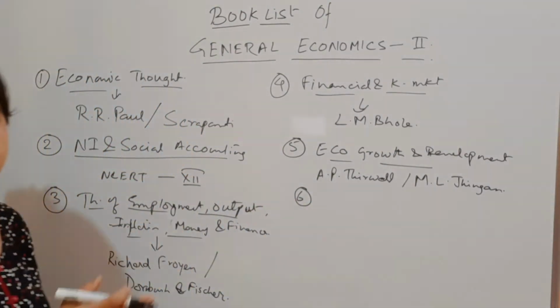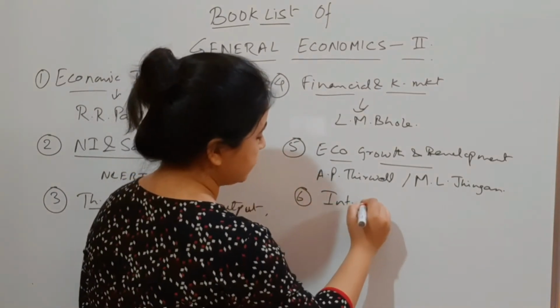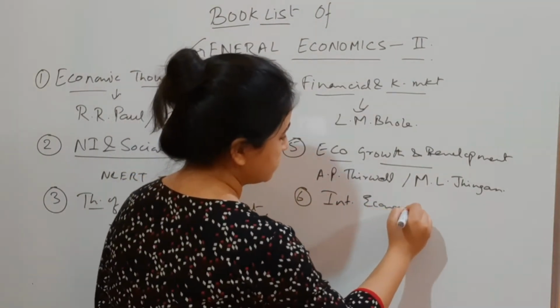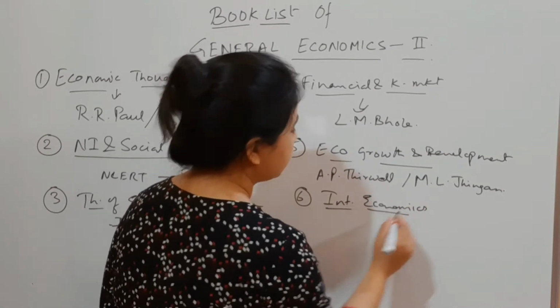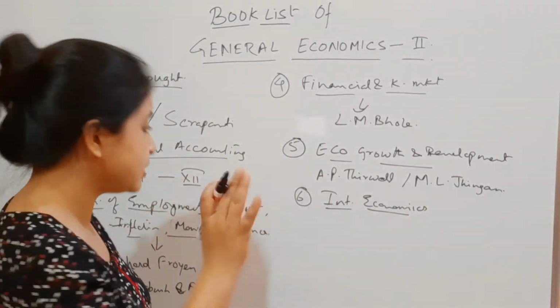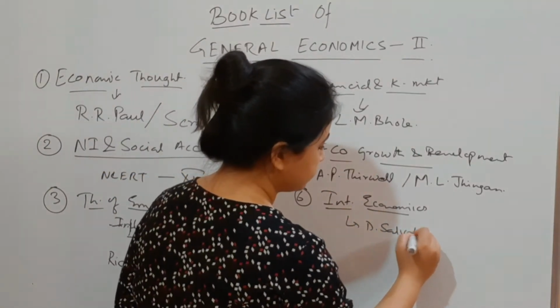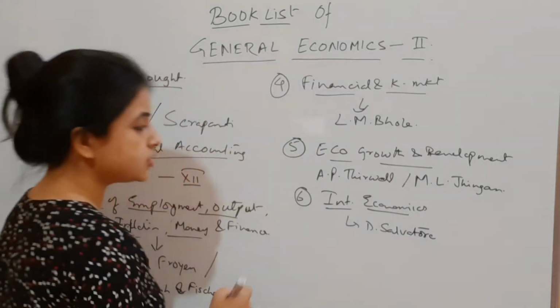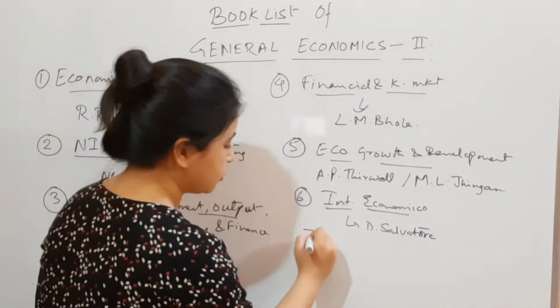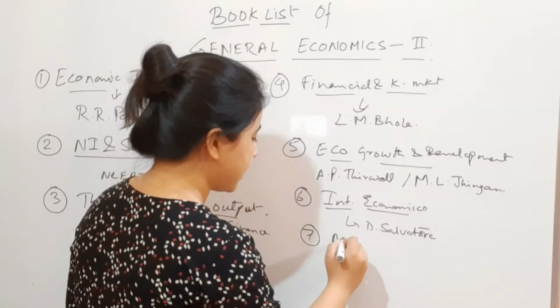Moving to the sixth part of GE paper 2, which is international economics. For this international economics, there is only one book that is really the best, and that is Dominic Salvatore. It is important for international economics and also for the seventh part as well. The seventh part is basically balance of payments.